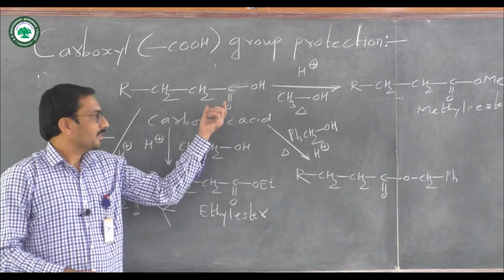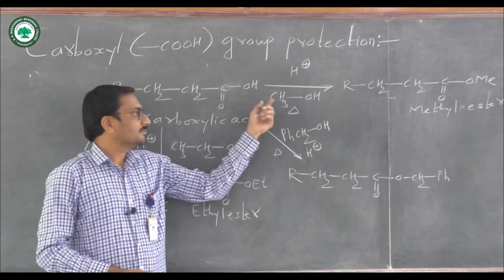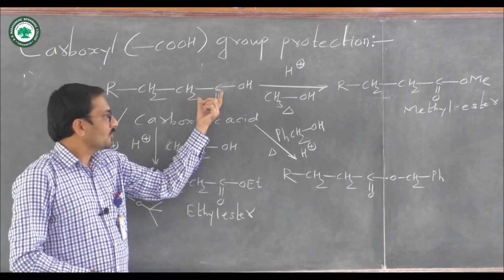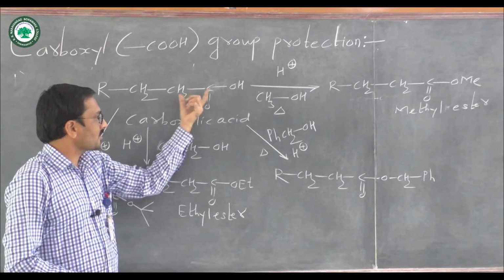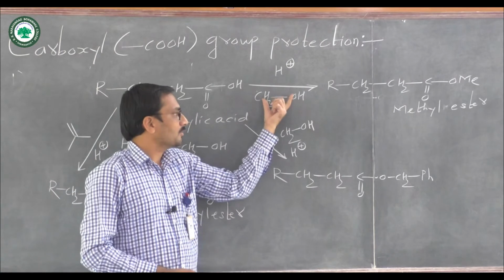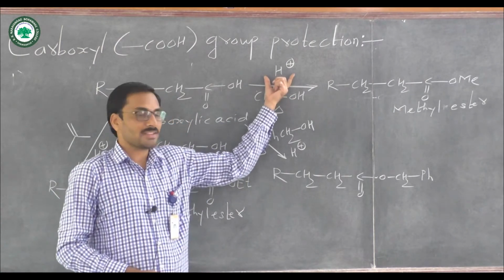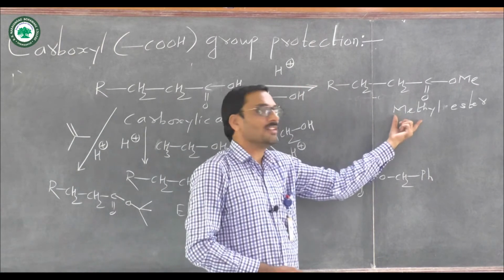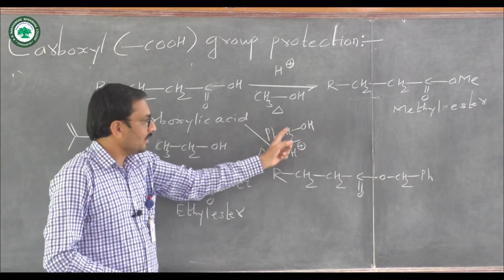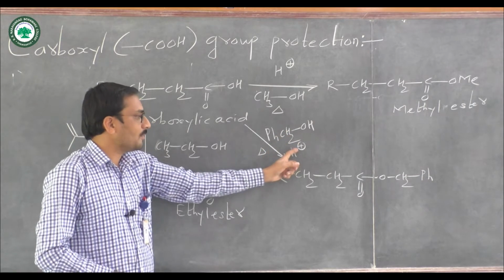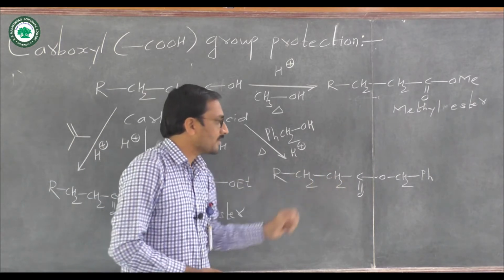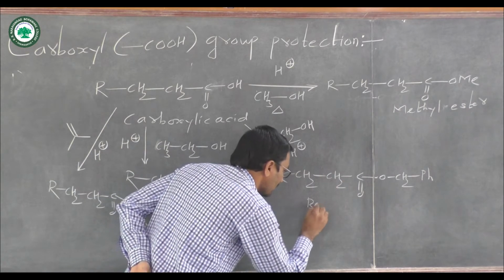So here I write different reagents that react with carboxylic acid. Look at this structure. This carboxylic acid group reacts with methanol in the presence of acid, and there is formation of methyl ester. If that acid reacts with benzyl alcohol, in the presence of acid under heating condition, there is formation of benzyl ester. So this is benzyl ester.